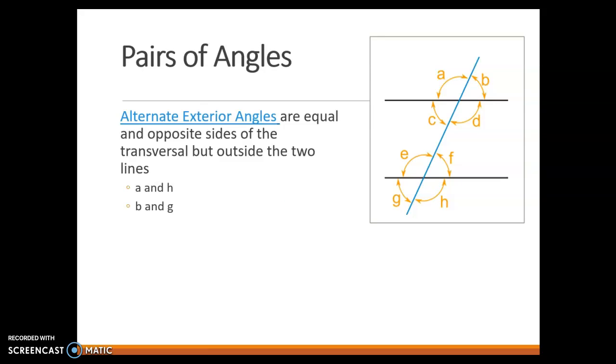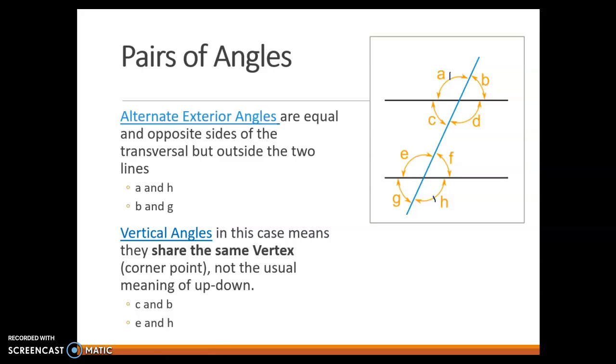Another type of special angle created by parallel lines is the alternate exterior angle. Again, they're on opposite sides, that's that alternate word, but instead of being between the parallel lines like C and F, they're on the outside or above or below the parallel lines like A and H and B and G. And alternate exterior angles are also the same when we're talking about parallel lines.